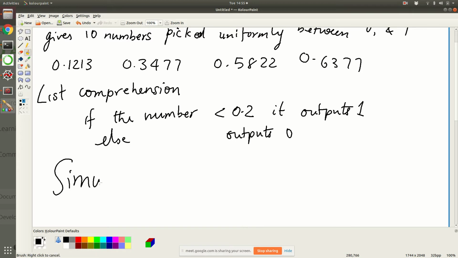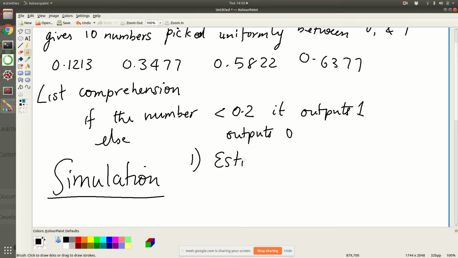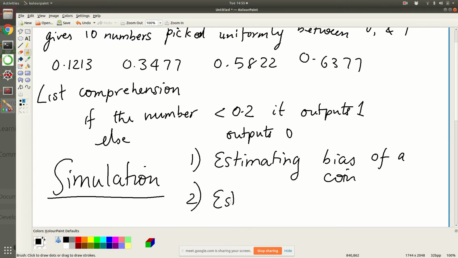So, simulations. What are the simulations we saw? The first simulation that we saw was estimating the bias of a coin. Okay. The second simulation that we are doing is estimating conditional probability. Okay.